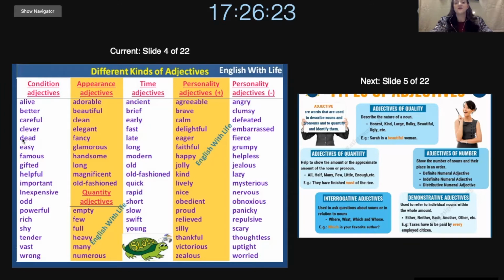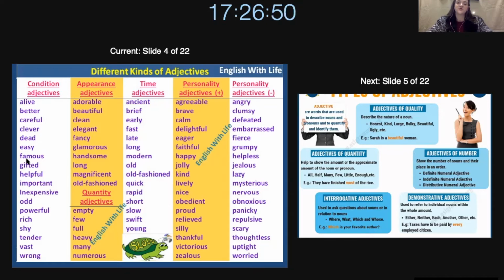Then we have dead, which refers to not living anymore. So dead is the opposite of alive. Next we have easy. Easy refers to something that can be done without a lot of work or without a lot of effort. It is easy to write with a pencil because it is easy to make the marks on the paper.